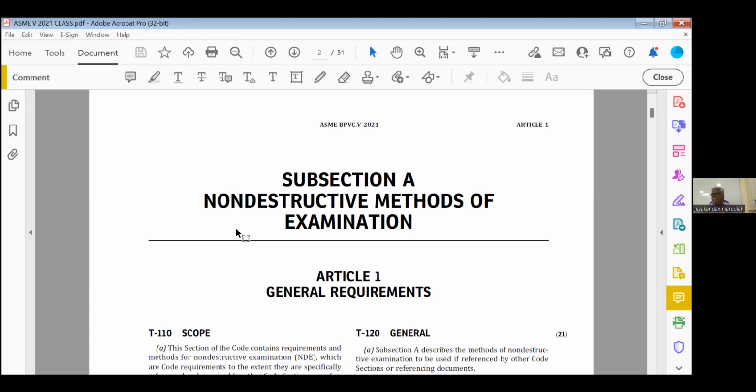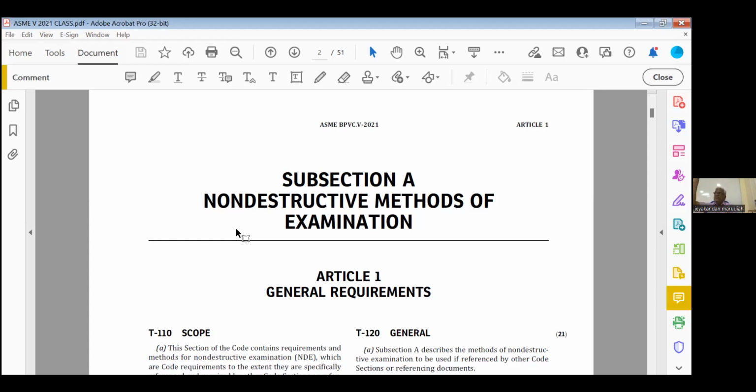What reference code says you have to follow. If reference code is not there in the answer, then written practice is the correct answer. SNT-TC-1A, when will it become the correct answer? When both of them are not there in the answer. Suppose written practice also is not there in the options and reference code also is not there in the options, then it will be SNT-TC-1A. Okay, please remember this chain.